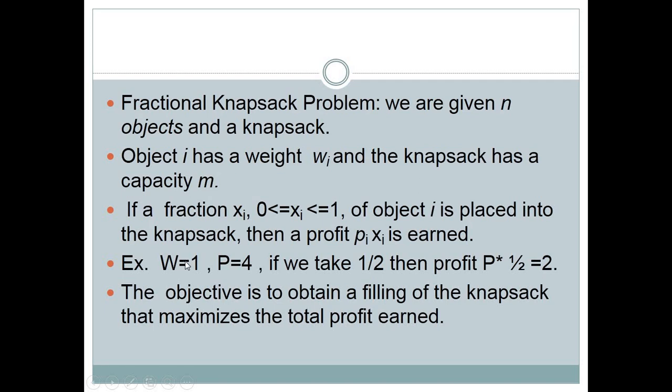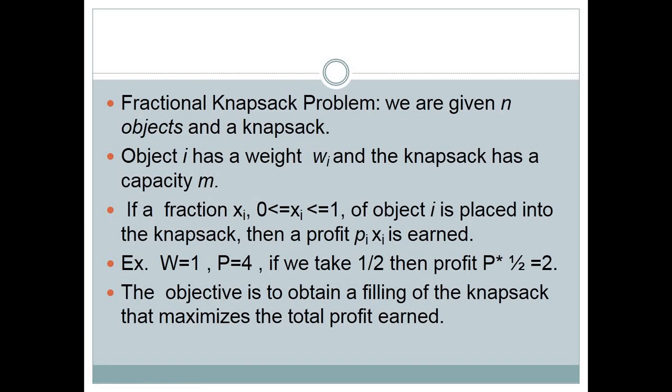So if we take 1/2 of this W, then our profit will be 4 divided by 2, meaning 2. This is the main condition for fractional knapsack. The objective is to obtain a filling of the knapsack that maximizes the total profit earned.